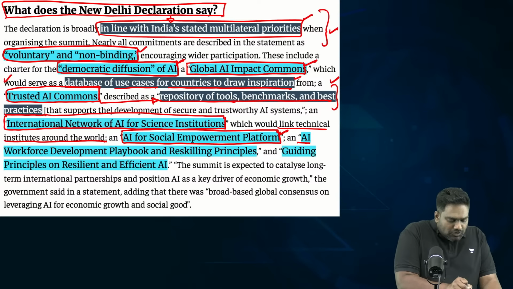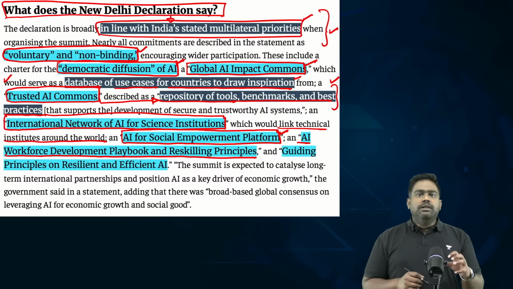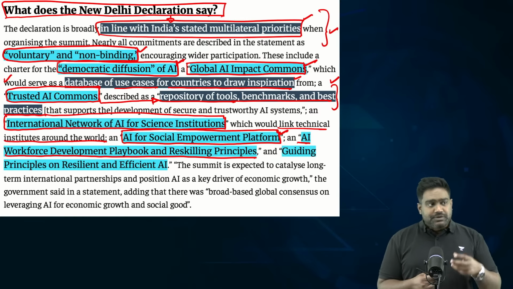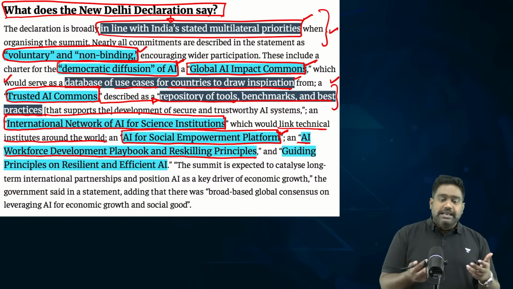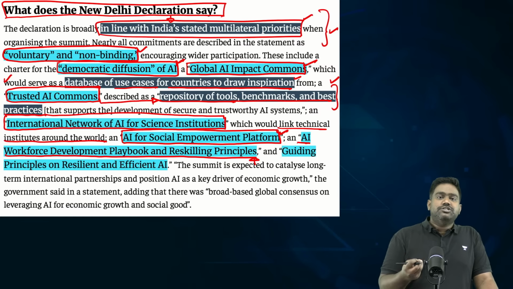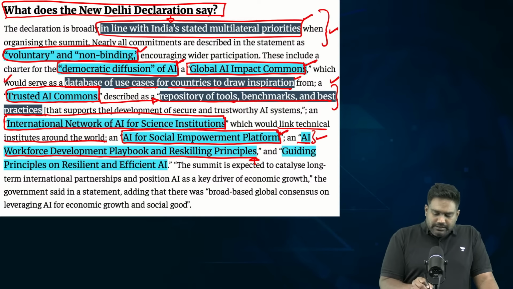Then the AI workforce development playbook and reskilling principles. This would again be a global playbook, sort of a blue book of sorts, which would provide a few guiding principles for training the manpower, for upskilling the existing workforce so that the labor market is ready for the upcoming changes because of AI and they can adapt to the changes, upskill themselves, and in a way contribute to the larger development and adoption of AI. Then a guiding principle on resilient and efficient AI. So these were the big outcomes of the New Delhi Declaration.